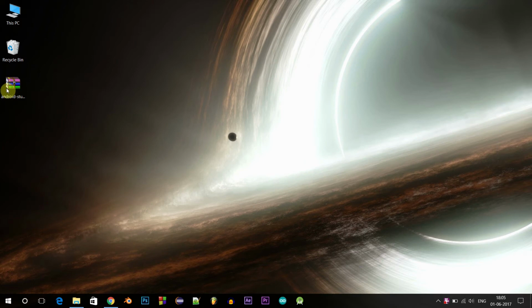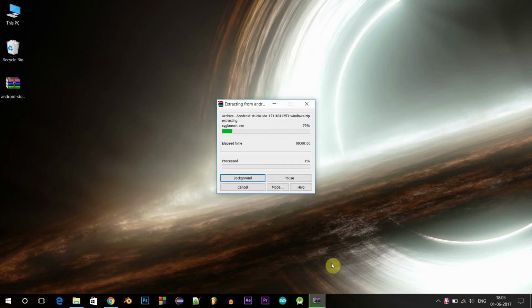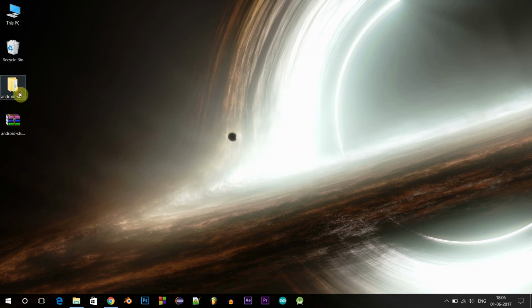Now you can extract the downloaded file and you actually need the previous version of the Android Studio before you actually install the Canary version. So make sure you got that. Now rename this folder to Android Studio Preview or something